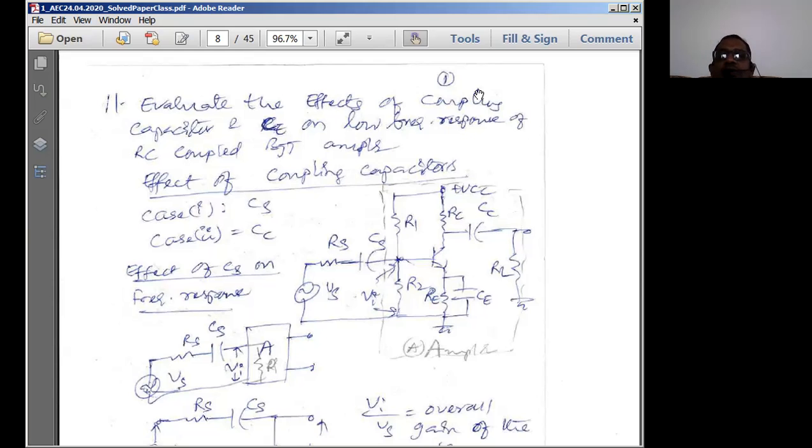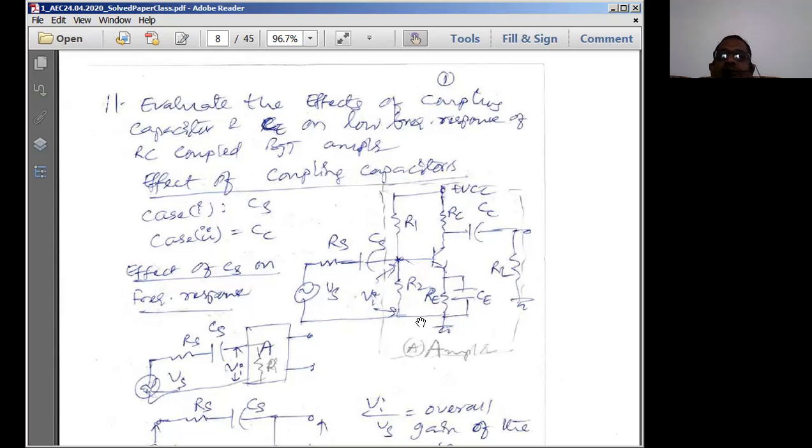RC coupled means what? Instead of the load resistance, you connect one more CE amplifier, starting from R1, R2. That means starting from the biasing circuit, connect one more amplifier, followed by the output connected to the load. This is for a single stage. Actually, this is the effect of coupling capacitors on a single stage amplifier given in this example. But the question is asked for the RC coupled amplifier.